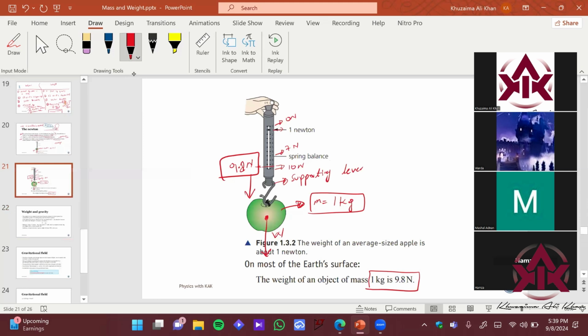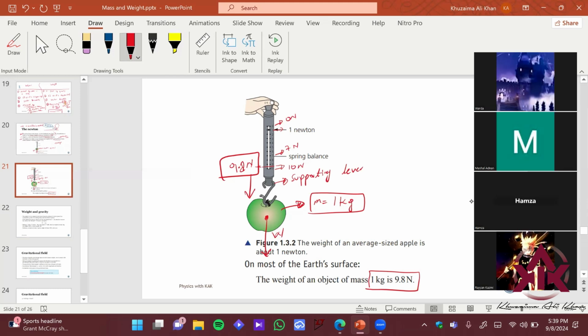So is this clear? How do we measure the weight of an object? Raise your hand if it's clear. Just give me a thumbs up. Wow. It's clear, otherwise you wouldn't be clear. Okay, I am clear. Good.